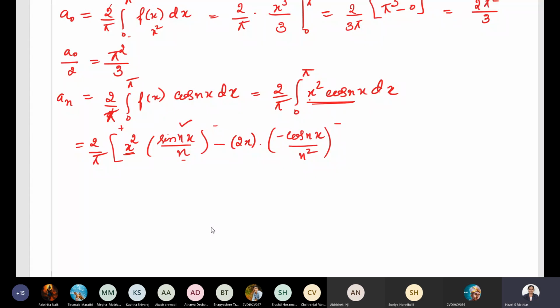Then next, negative, positive. We need to continue until the derivative becomes 0. So what is the differentiation of 2x? Plus 2. And integrate this term again. So integrating we get minus sin nx divided by n into n square, it will become n cube, and the limits will vary from 0 to pi.